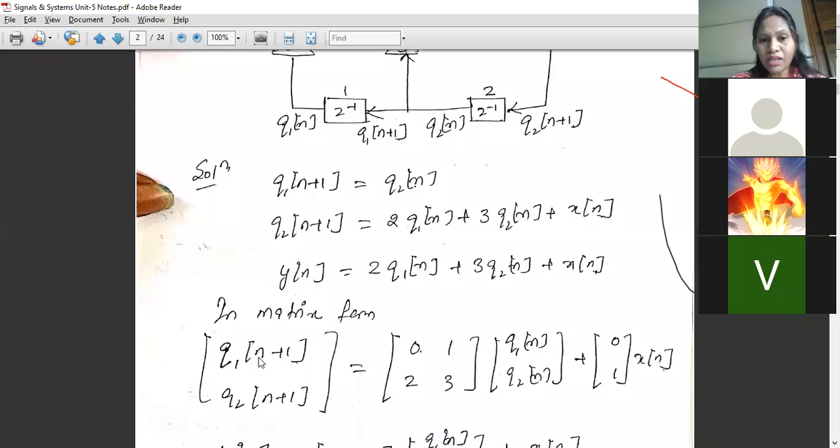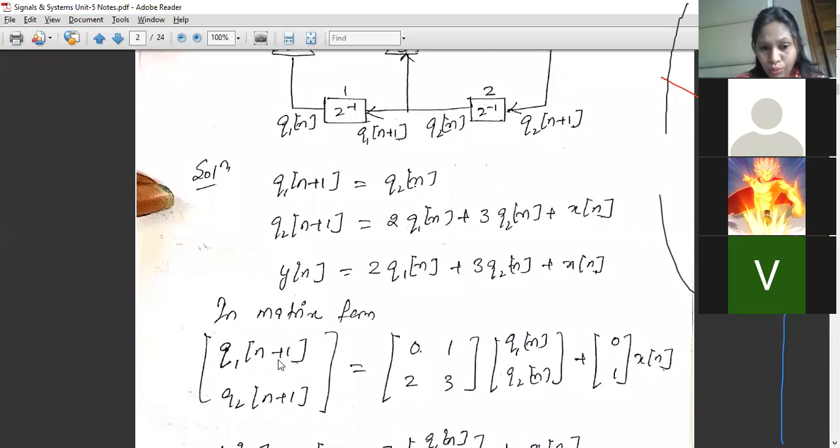Now Q1[n+1] in terms of Q1[n], Q2[n] and X[n]. These are the variables, as I've already said: Q1[n], Q2[n] and X[n]. So we can write it in terms of these three variables. What is Q1[n+1]? In this case we cannot see Q1[n] and we cannot see X[n]. So it will be 0 Q1[n] plus 1 Q2[n] plus, since we don't have any X[n], 0 X[n]. Clear? So this is how we are writing it in matrix form.